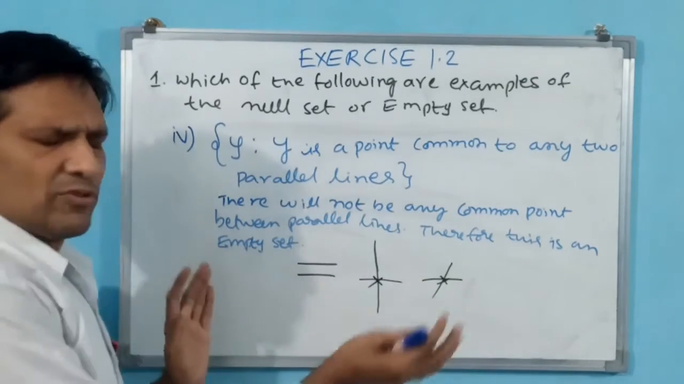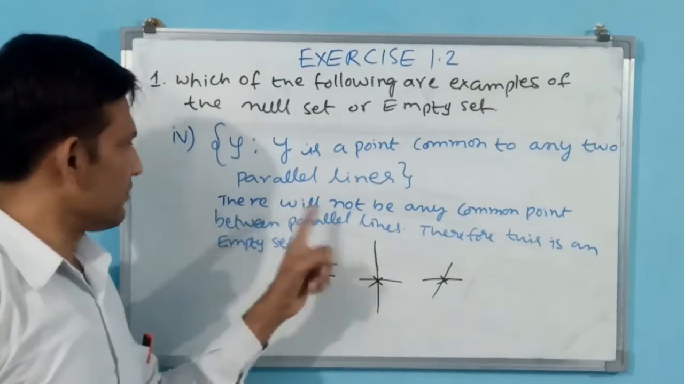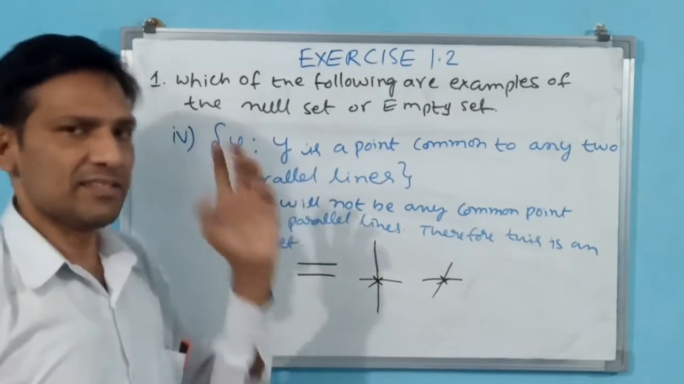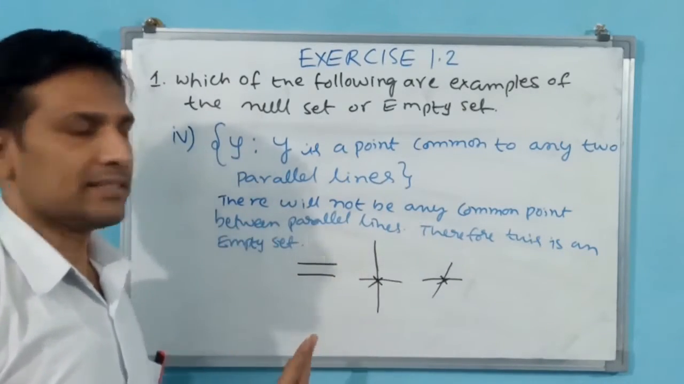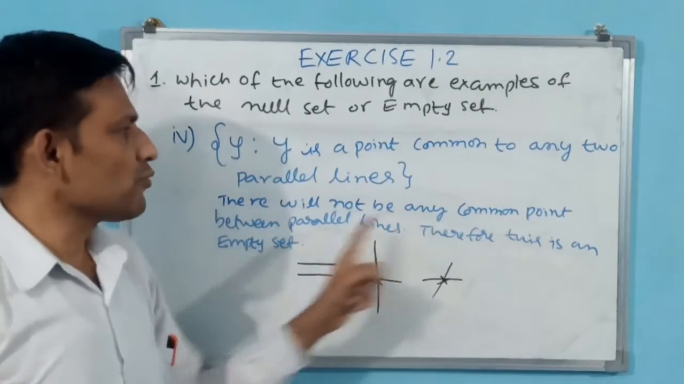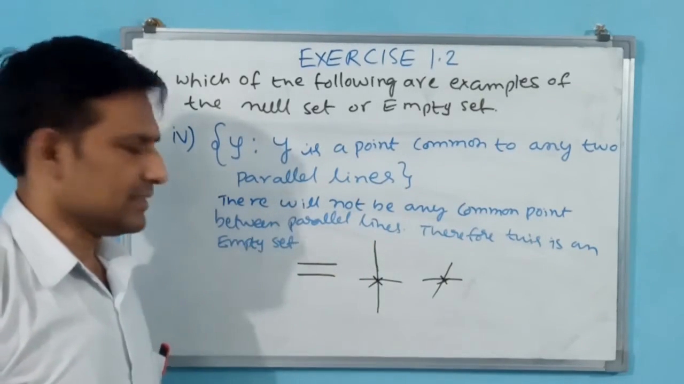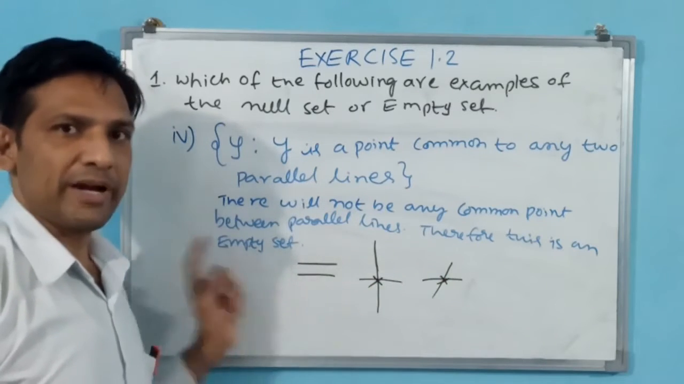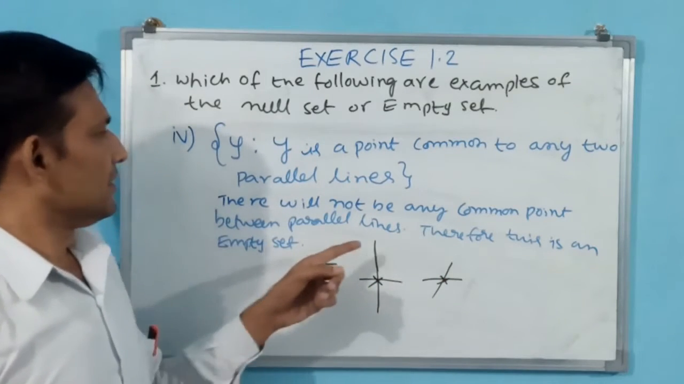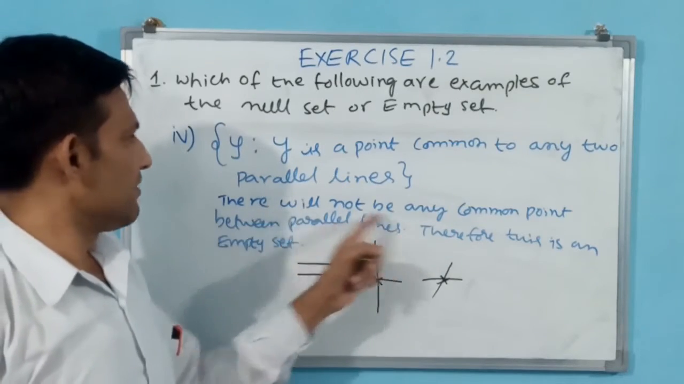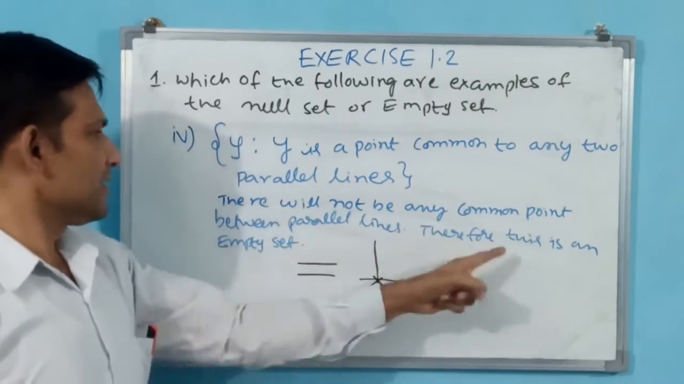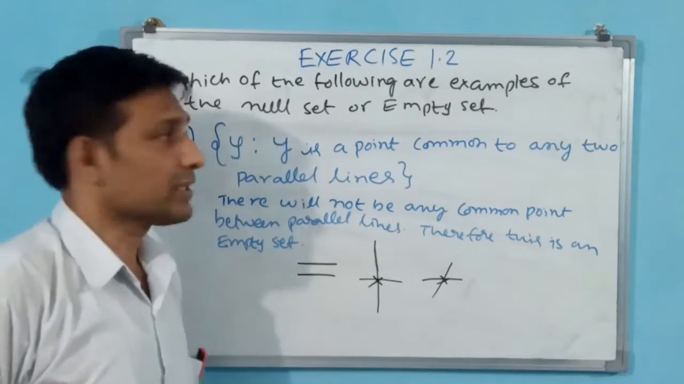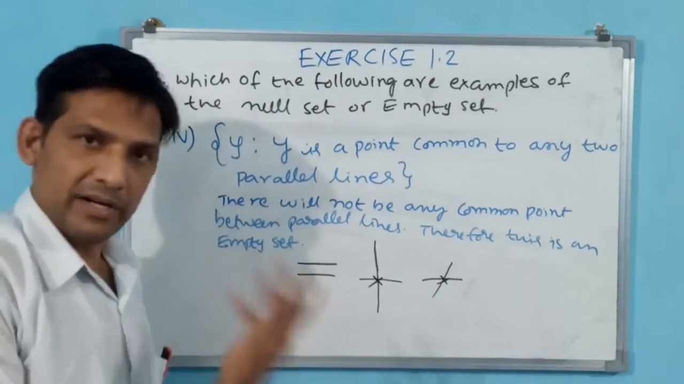He is not asking to represent, but if you write these two lines, this is enough for your answer. There will not be any common point between parallel lines. Why? Because common point means this one. Here there is no common point, parallel lines. Therefore, this is an empty set. That's all. Okay, we go for the next question.